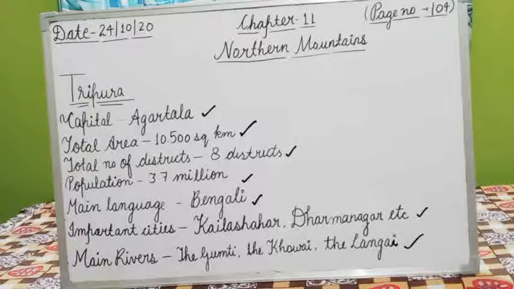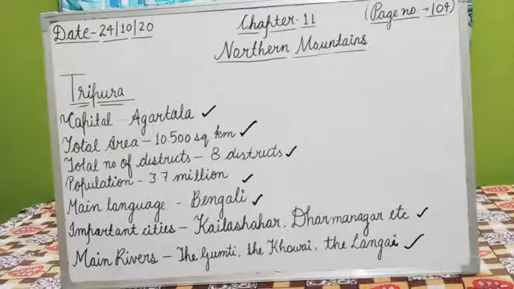There are many wildlife sanctuaries and national parks like the Clouded Leopard National Park and the Sipahijala Wildlife Sanctuary. The people depend on agriculture and grow, as I told you, sugarcane, rice, pulses and jute.